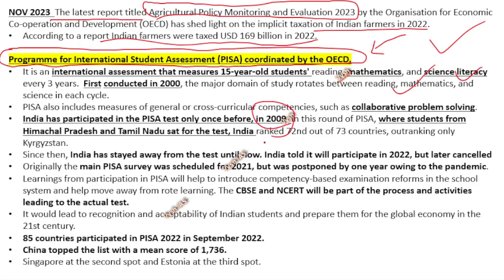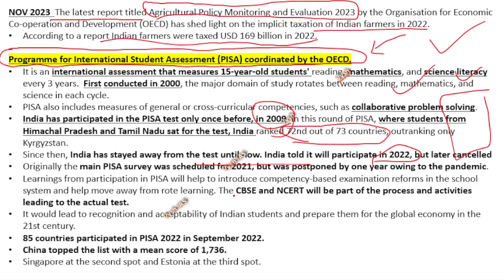What happened is, even though India has too many bright children and students, India's rank was 72 out of 73, meaning the second last rank. That much poorly we performed. After that we kind of boycotted it, saying the methodology is wrong or something. In 2021 we announced that we will participate, but because of COVID, when the event got postponed by 1 year, we again withdrew from it.